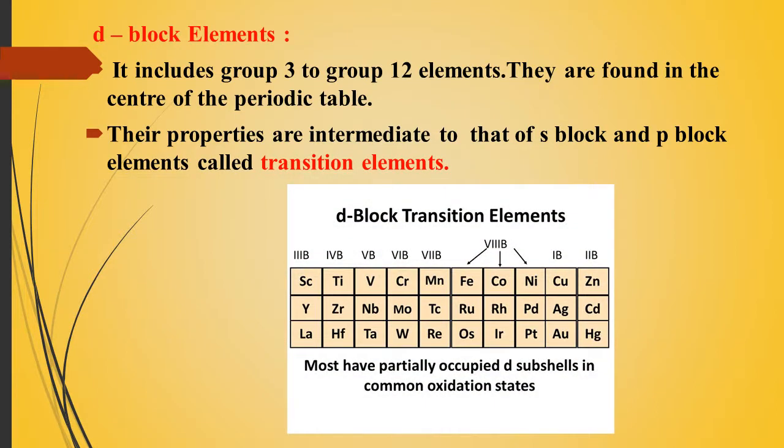If you look at the D block transition elements, groups 3 to 12, most of the elements are heavy, with high atomic numbers. So that is the D block elements.